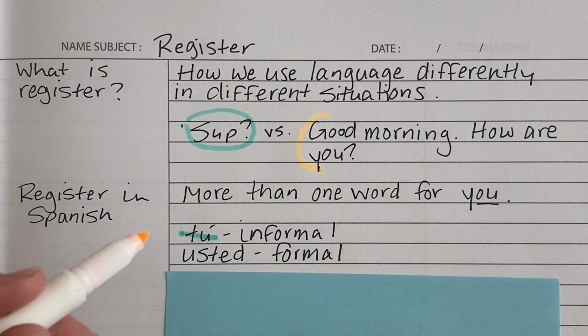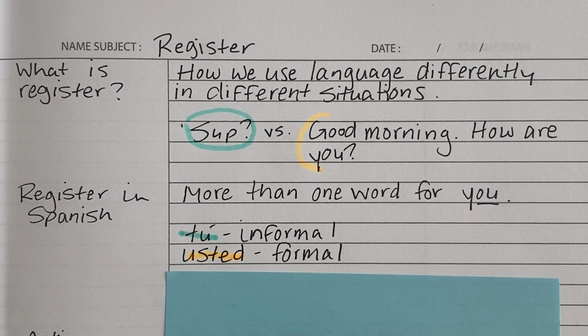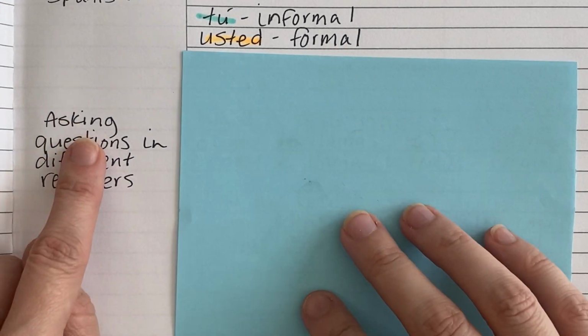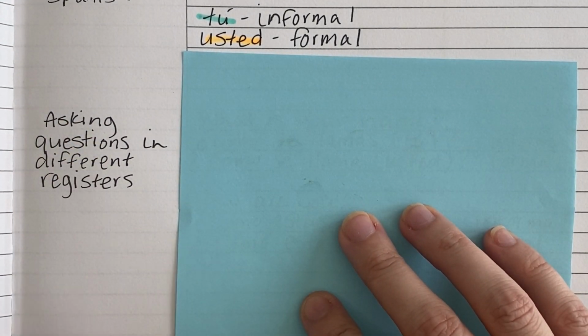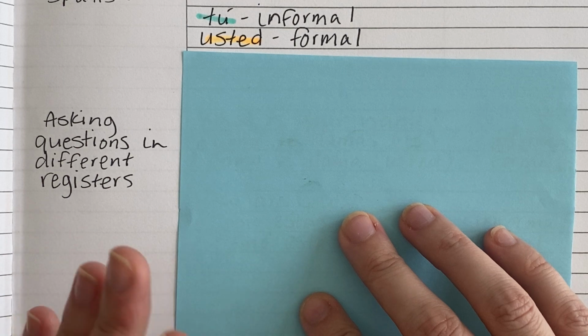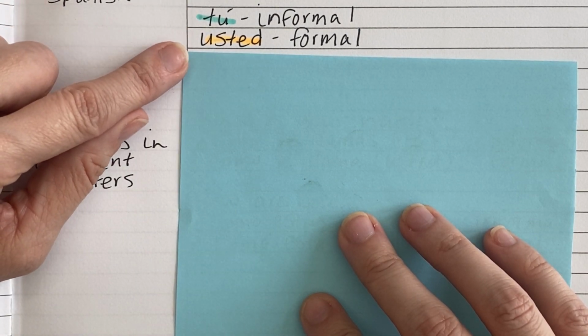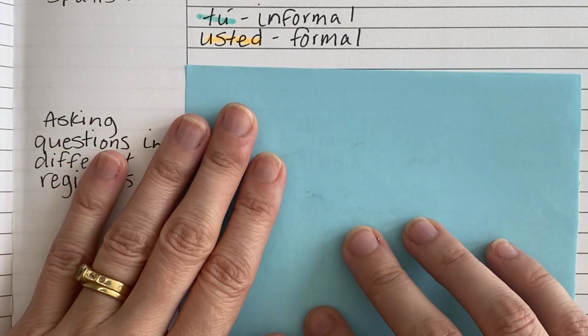Usted is more formal. So we use usted in more formal situations for a more formal register, okay? So let's talk about asking questions in different registers because the questions are going to look a little bit different in Spanish depending on whether we're using the informal register, tú, or the formal register, usted, okay?